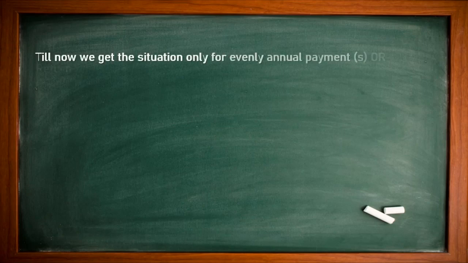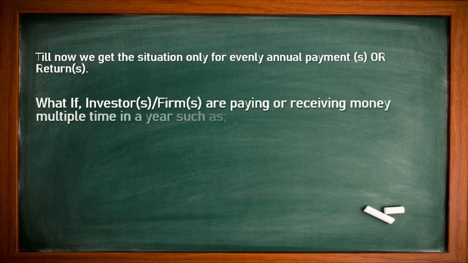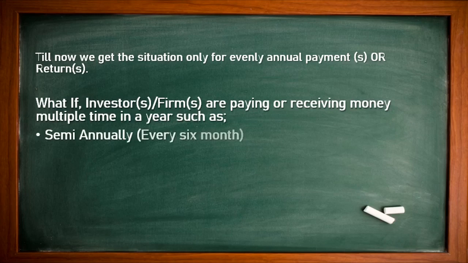Till now, we covered the situation only for even or uneven annual payments as well as return. Here we are going to discuss something different. The question is: what if investors or firms are paying or receiving money multiple times in a year, such as semi-annually?